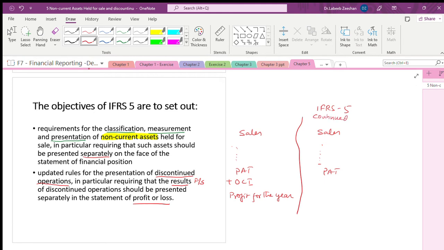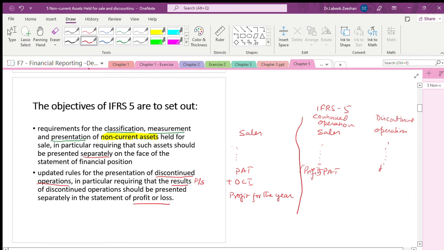one statement for continued operations and one statement for discontinued operations. For discontinued operations also we will prepare one. Definitely here you will have the profits and here you will have the losses. These losses we will deduct here.